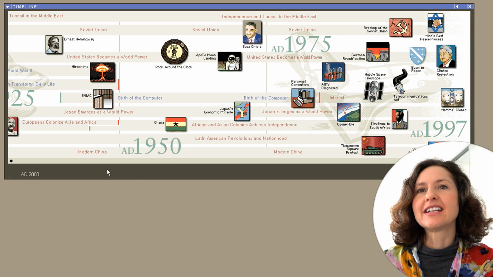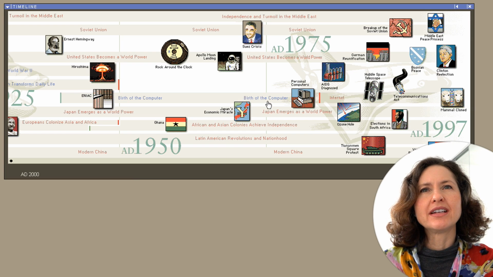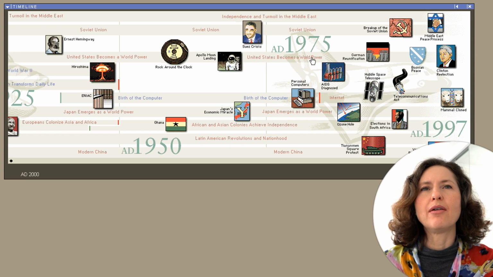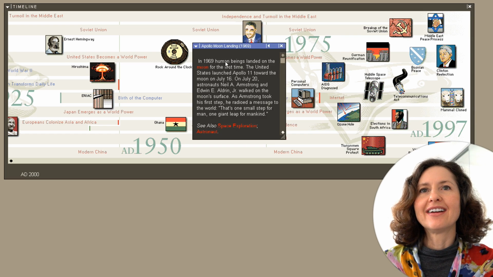Oh yeah, it was in the 60s, so that would have been somewhere here. No. What do you mean, nah? Put your cursor over it, because it said United States becomes a world power. Yeah, but the United States becoming a world power does not look like this white-suited person with a black face. That's why I was wondering why that was talking about that. But anyway. Okay, boom.